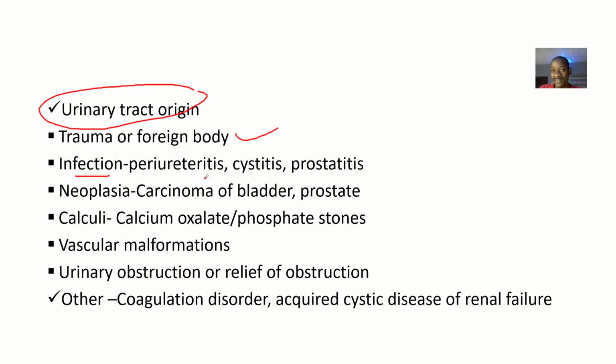It could be an infection, like urethritis, cystitis, or prostatitis, that's inflammation of the prostate. There could be cancer, that's neoplasia, like carcinoma of the bladder or prostate.